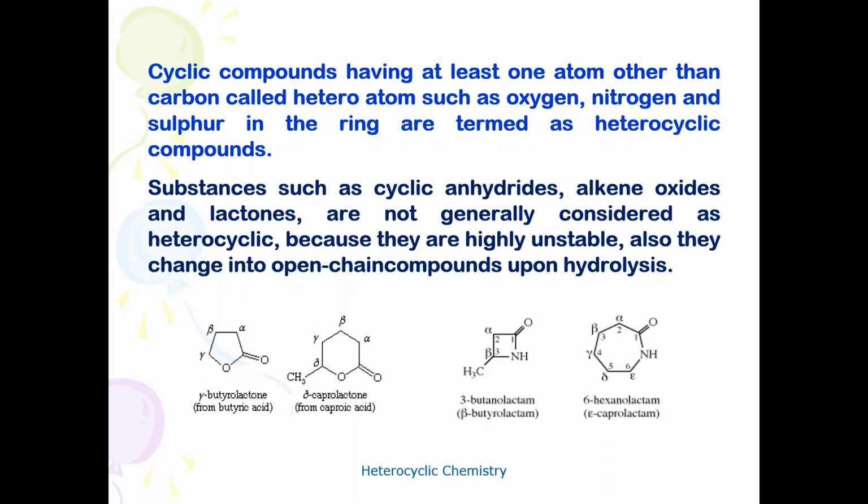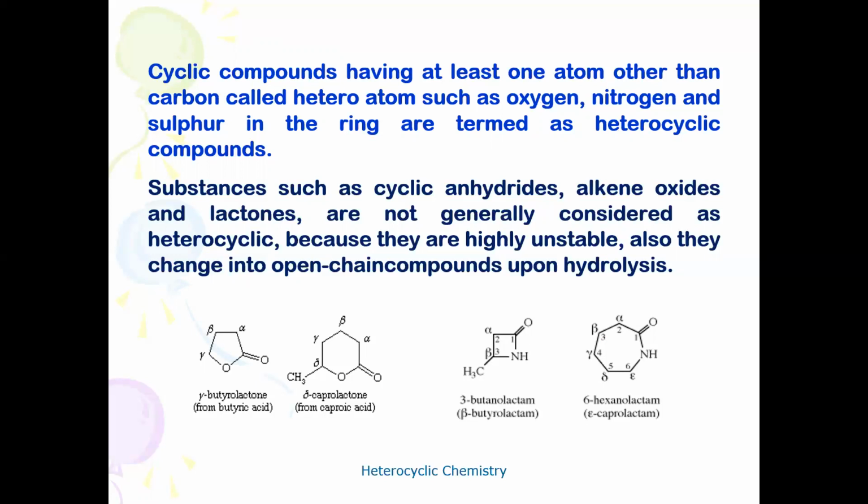For example, carbocyclic compounds such as benzene, cyclopropane, and cyclohexane are made up of only carbon atoms. If a cyclic compound contains in its ring an atom other than carbon, a heteroatom such as oxygen, nitrogen, or sulfur, then we call it a heterocyclic compound.